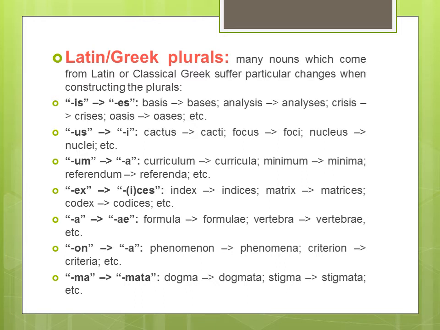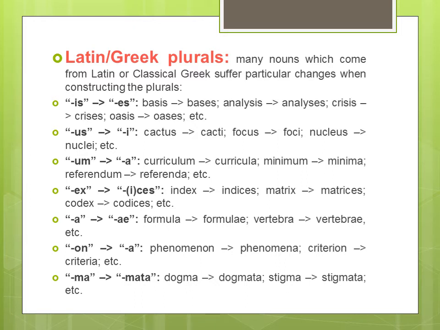The third category of Latin words you can see is those which end with um. The first word given here is curriculum. Of course you know the meaning of curriculum is the syllabus for any course. The next is minimum. The plural of minimum is minima. No need to explain the meaning of this word. The next word you can see, referendum. The plural of referendum is referenda.